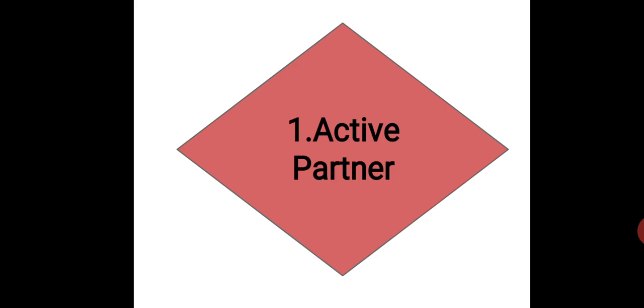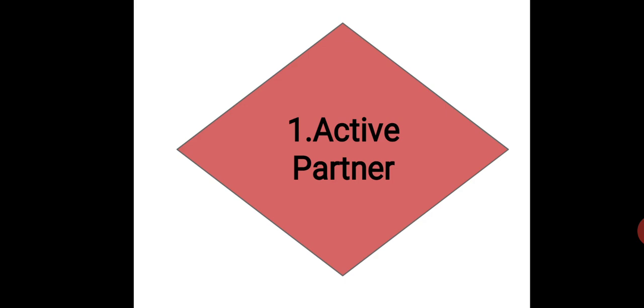Now who is the active partner? An active partner is one who takes active participation in day-to-day working of the business. Active partner may act in different capacities such as a manager, organizer, advertiser, advisor and controller of all the affairs of the firm. Here, active partner contributes to capital, shares profit or losses, has unlimited joint and several liability. He is also known as working partner, ordinary partner, etc.